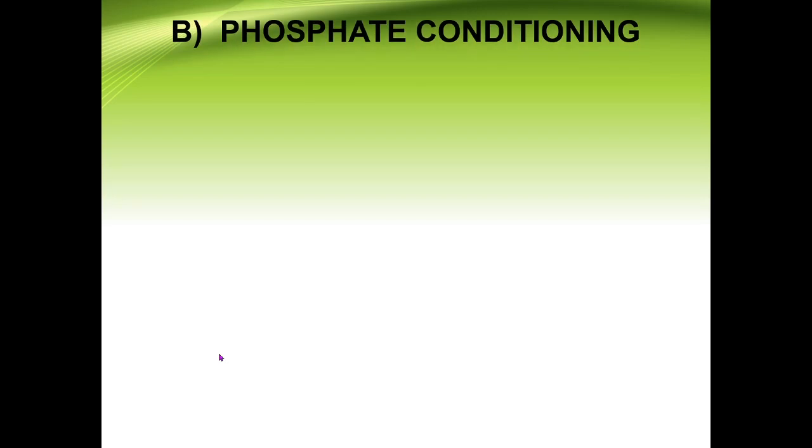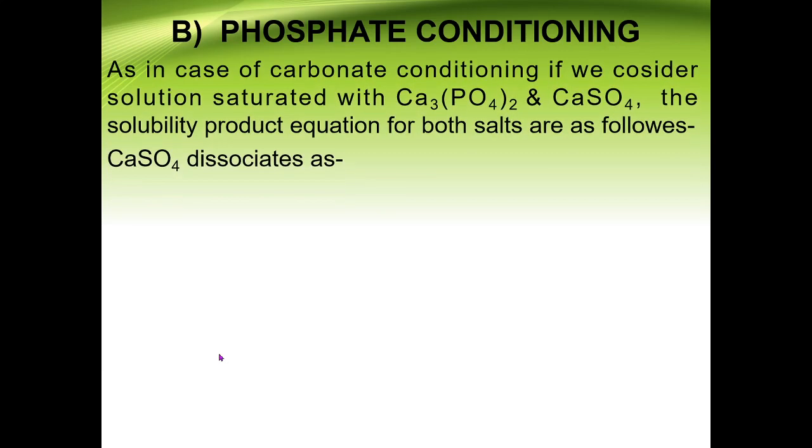Now the other conditioning is phosphate conditioning. Instead of carbonate conditioning we need to prefer phosphate conditioning. What do we mean by phosphate conditioning? For example, consider a solution saturated with calcium phosphate and calcium sulfate.